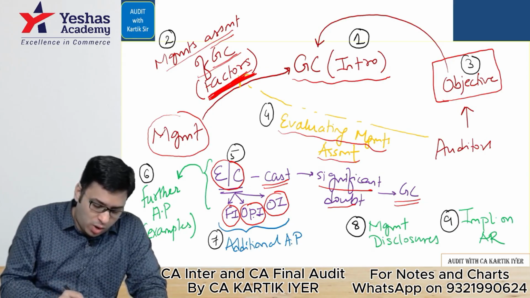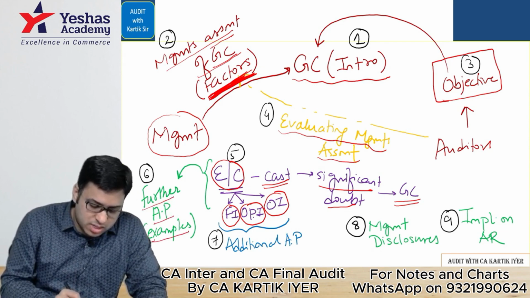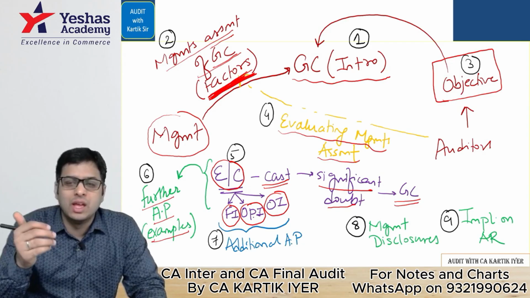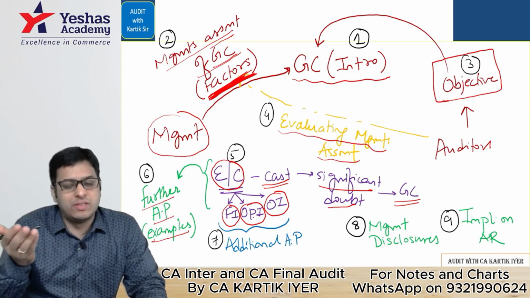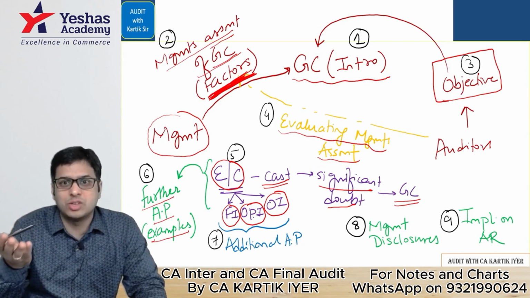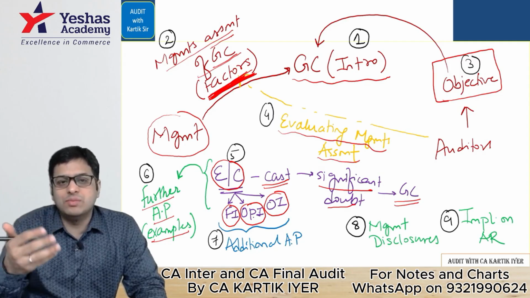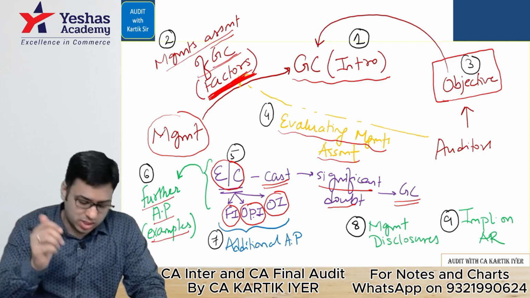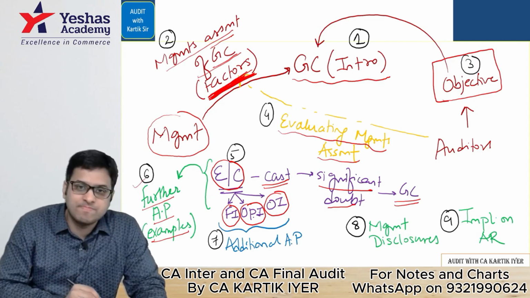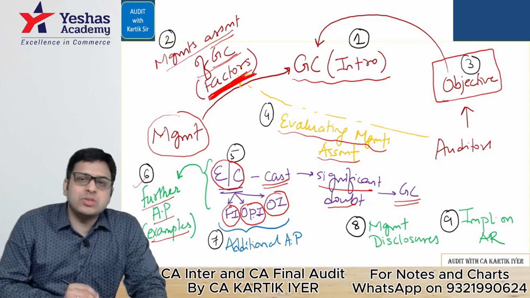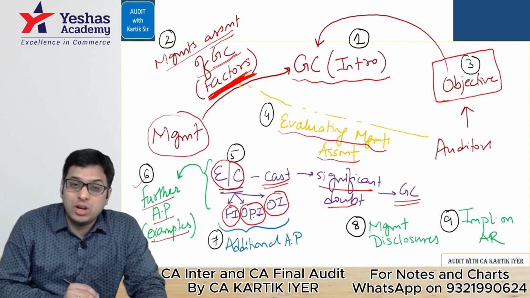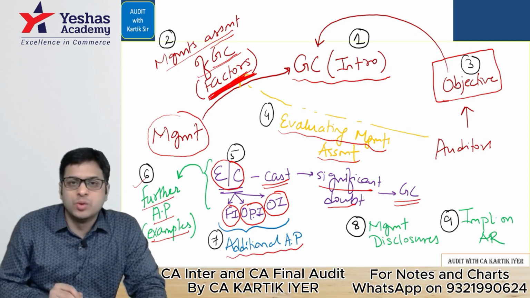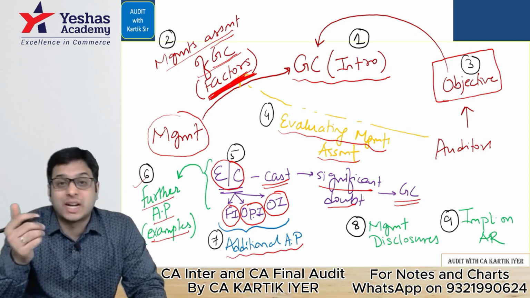Next is, what are the further audit procedures the auditor should do? What are the examples of further audit procedures the auditor should do when the auditor has identified events or conditions? So if you find that something is wrong in the company, what are some examples of the actions that you may take? That is basically question number 6 for us. Suppose the company is genuinely in a tough situation, then what are the additional audit procedures you will do to know the management's perspective?